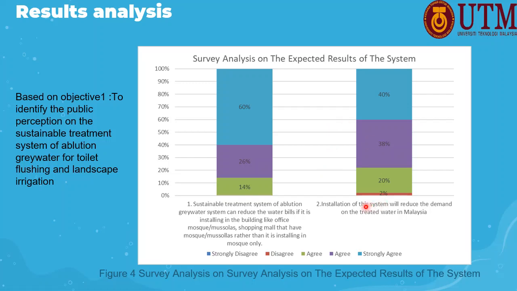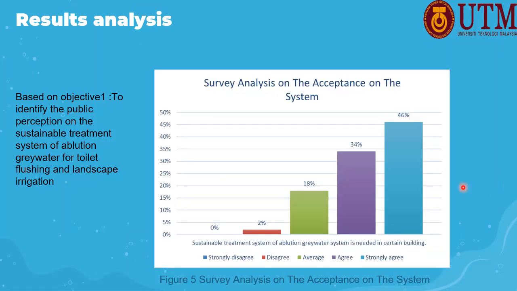Higher demand on treated water will lead to water crisis. So installation of this system can reduce dependence on treated water and avoid the water crisis problem in Malaysia. Overall, it can be said that respondents expect good results from this system.